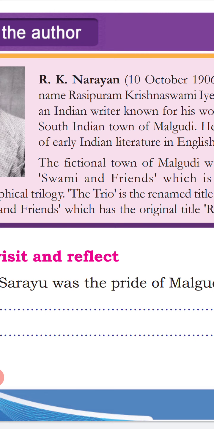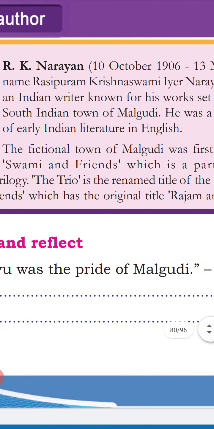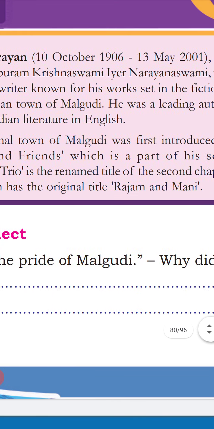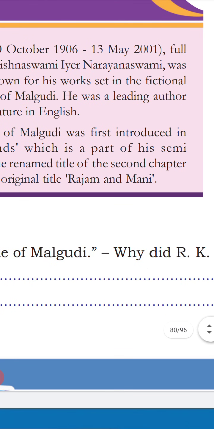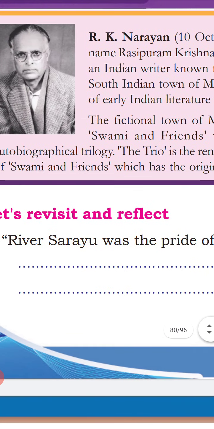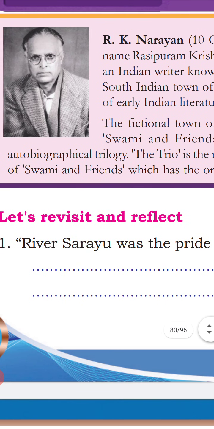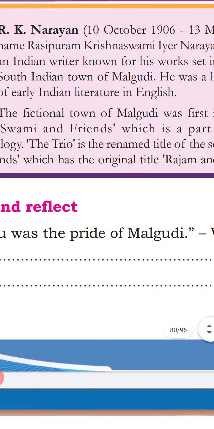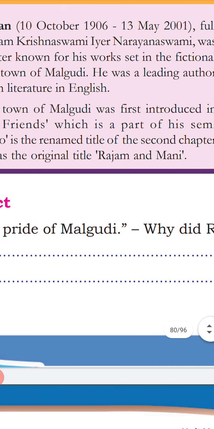Okay, The Trio is the renamed title of the second chapter of Swami and Friends, which had the original title Rajam and Mani.